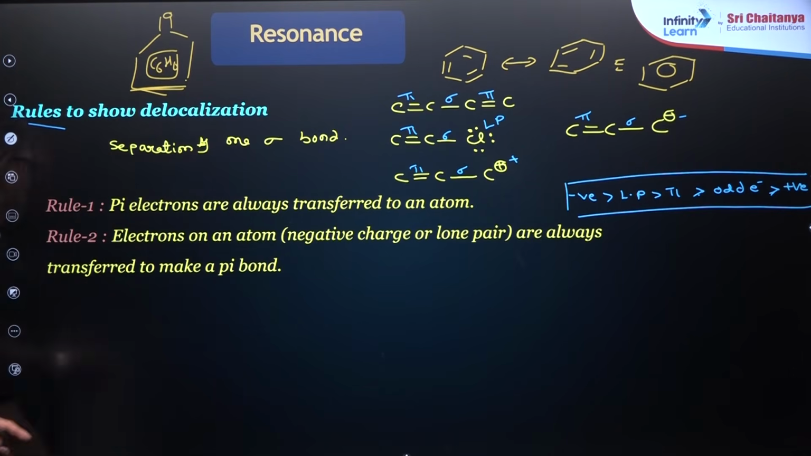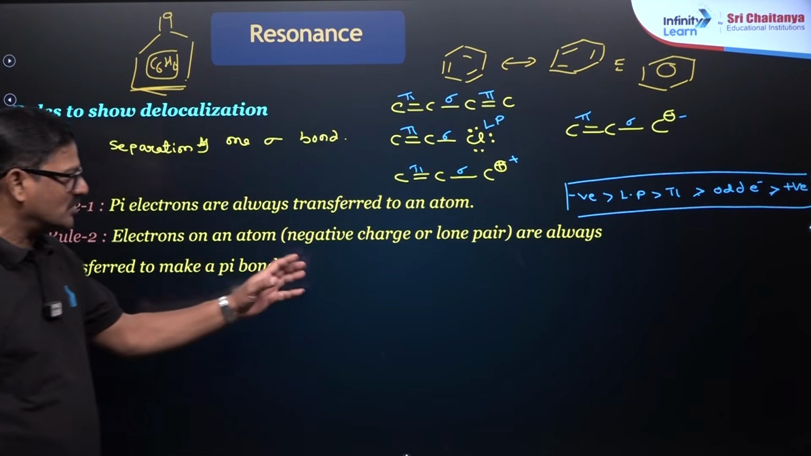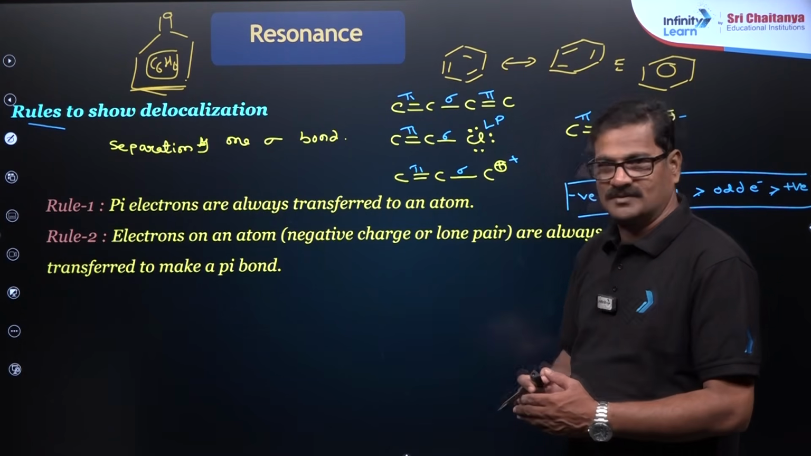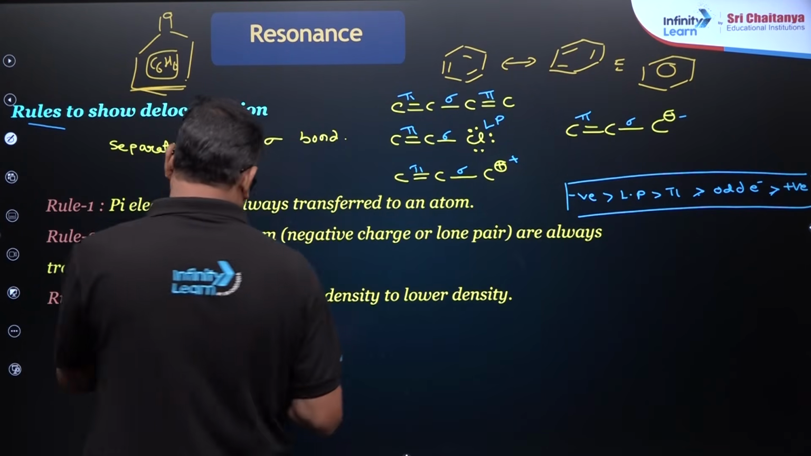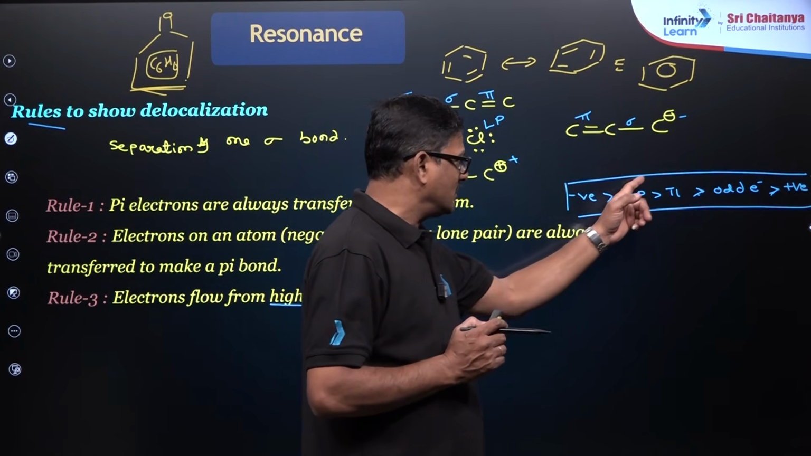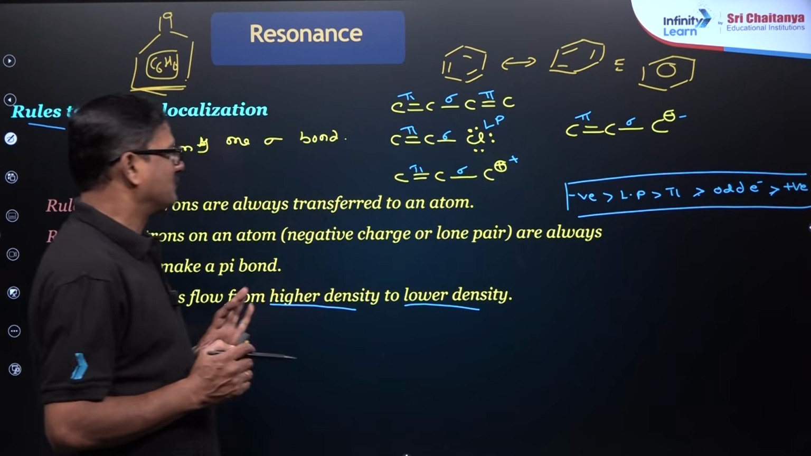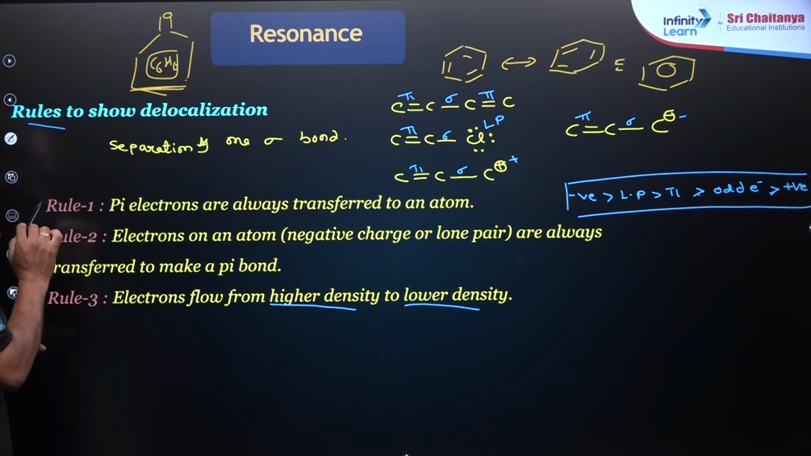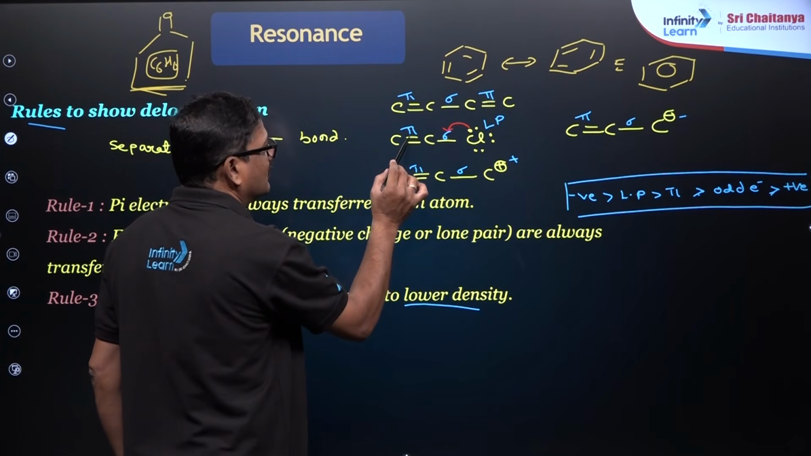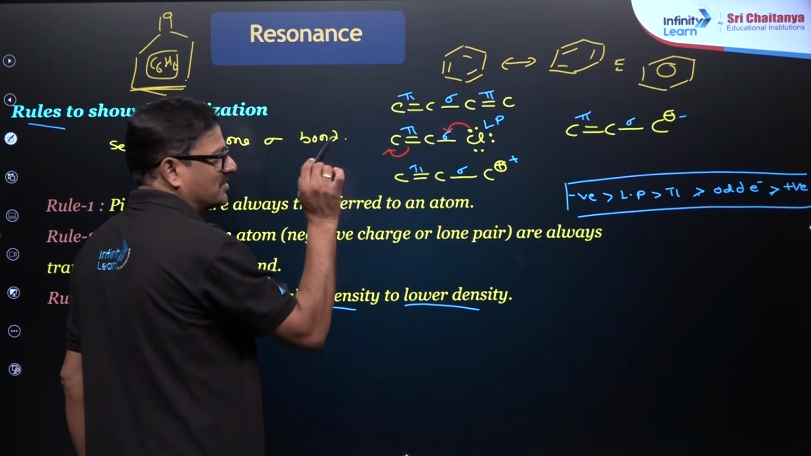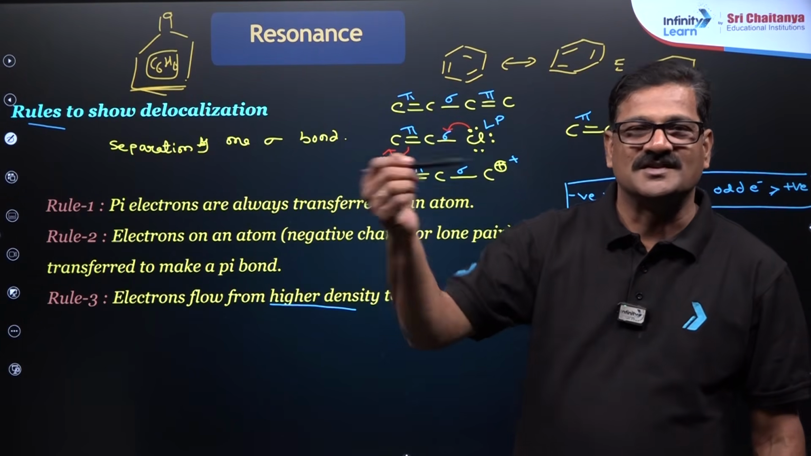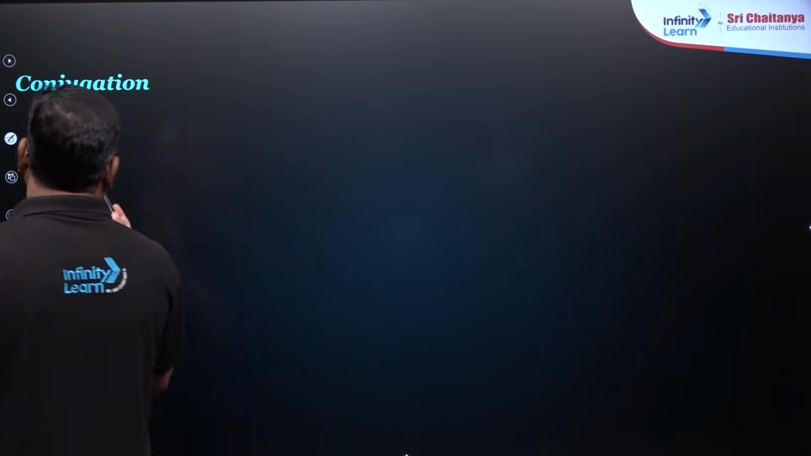So let's see here rule 2. Electrons of an atom, negative charge or a lone pair is always transferred to make a pi bond. And also rule 3, electrons flow from higher density to lower density. So if you take this example, electron का direction कैसे देखना? You can see lone pair, it goes like this. So the direction of the arrowhead can tell you, and you can write the possible further structures for that. And you can see the conjugation.